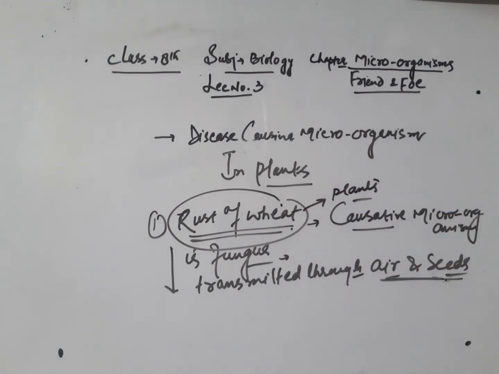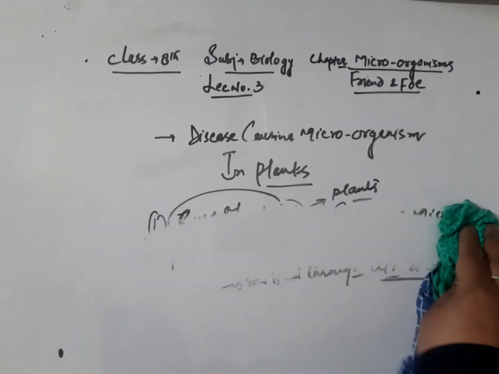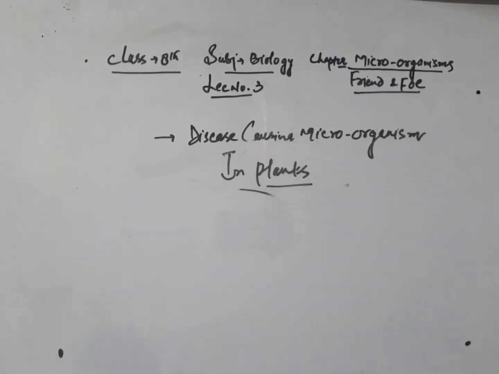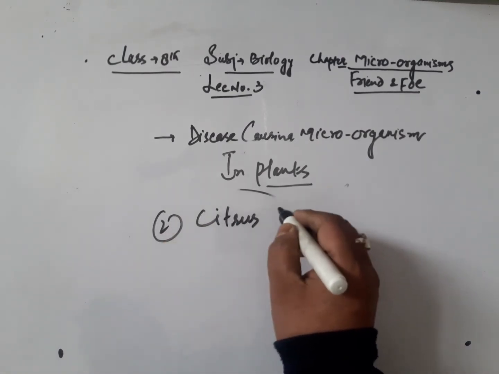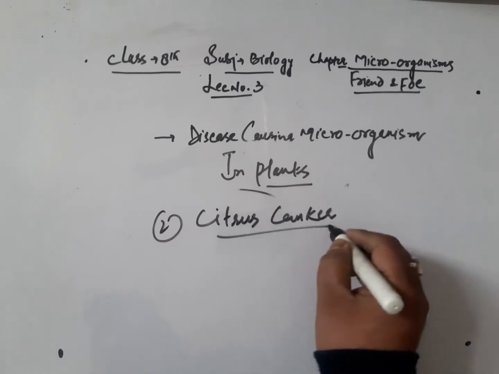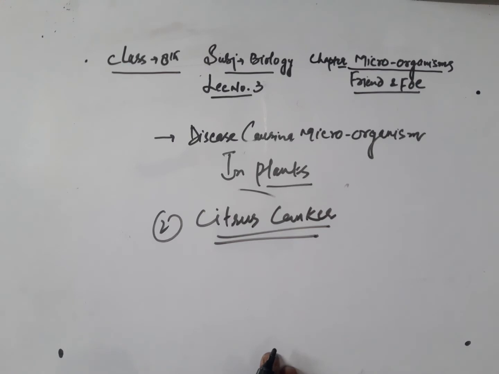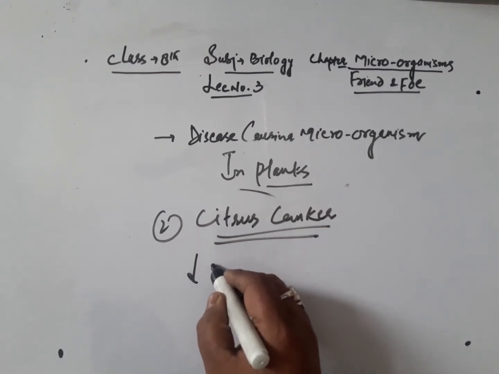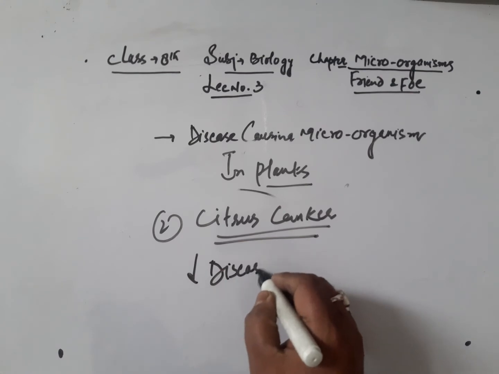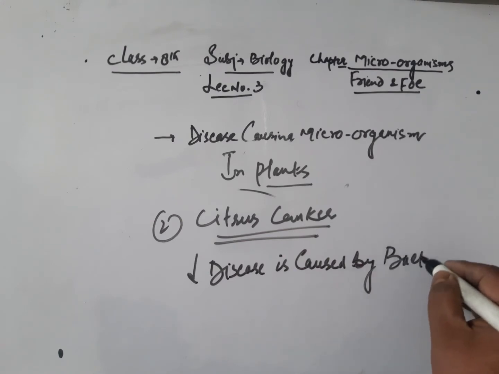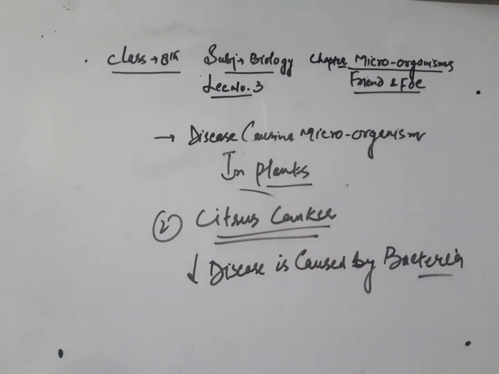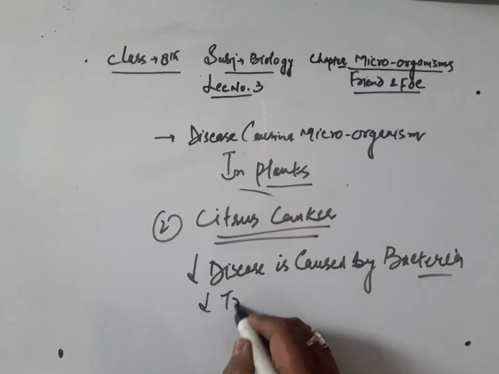Next disease that is caused in plants is called citrus canker. This is a bacterial disease. That means the disease is caused by bacteria. So the causative microorganism of citrus canker disease is bacteria, and this disease is transmitted through air.